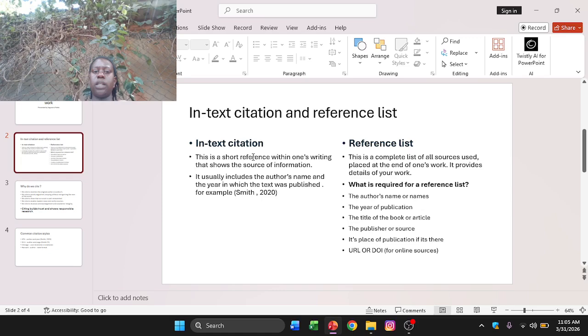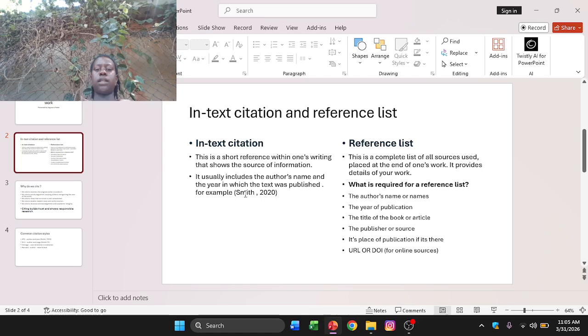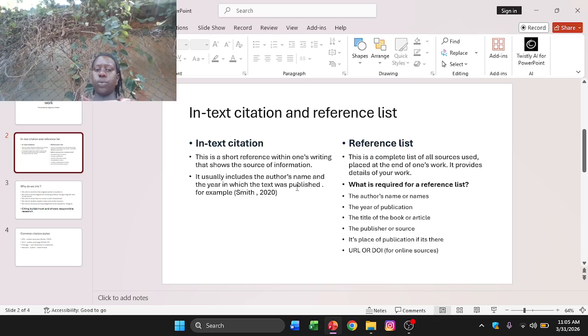That will be that person's citation. We would have cited that book, that journal, that article, that information already. So citation is so short, and that's all it contains.